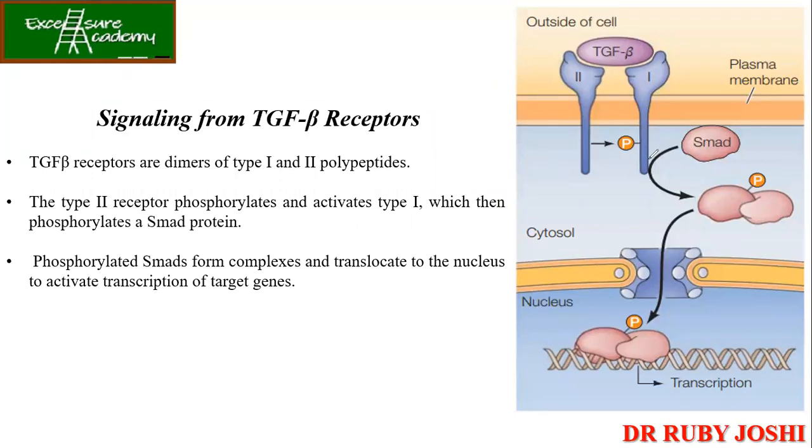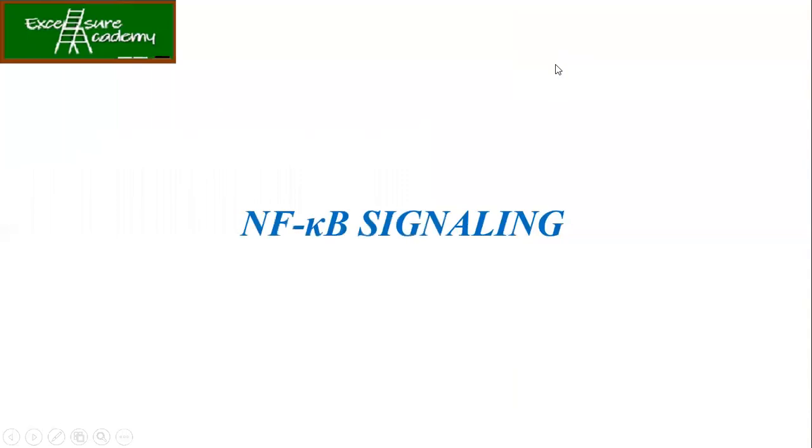Okay, so as we have discussed, TGF beta is actually a dimer. So you have got type 2 and type 1. Once the TGF beta goes and binds to it, type 2 is going to phosphorylate and activate type 1. Now this type 1 is going to phosphorylate SMAD proteins, and then what happens? These phosphorylated SMAD proteins will then be recruited inside the nucleus in order to stimulate gene expression. Okay, so it was very simple. The TGF beta pathway is actually very simple to understand.